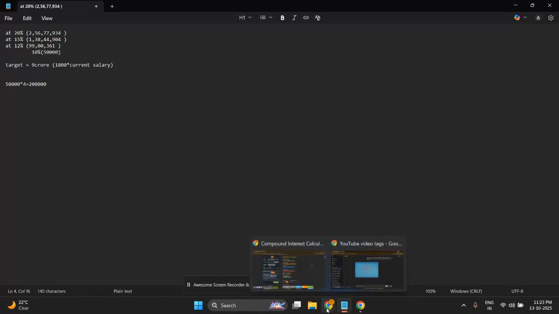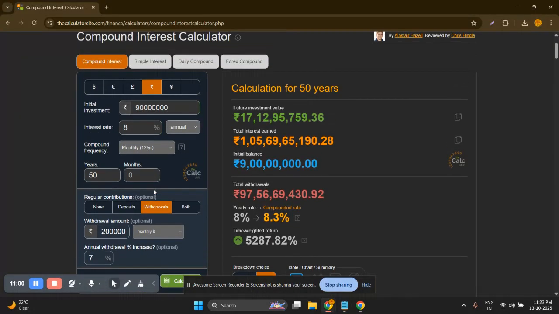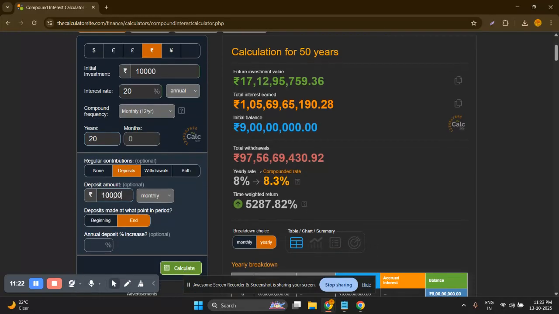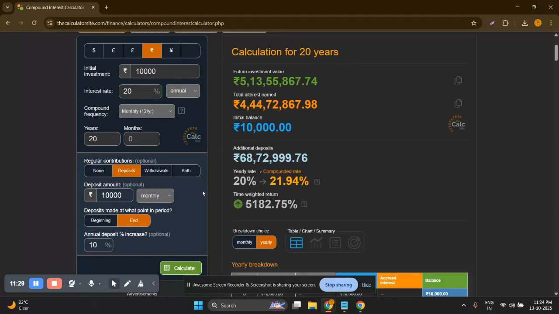Now, how will we gather that much of amount? To do that, if we deposit 20% of our monthly salary, the 20% of monthly salary is 10,000. If we are earning 50,000 and we invest for 20 years, and we invest 10,000, and we increase the deposit amount with 10% annually, it will not be enough, it will be 5 crore rupees only.